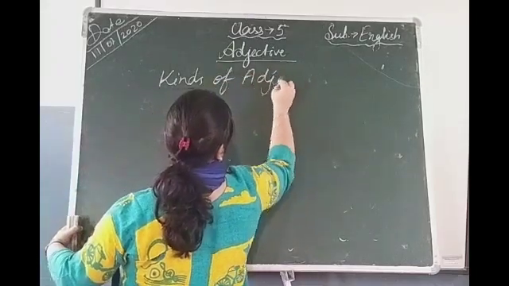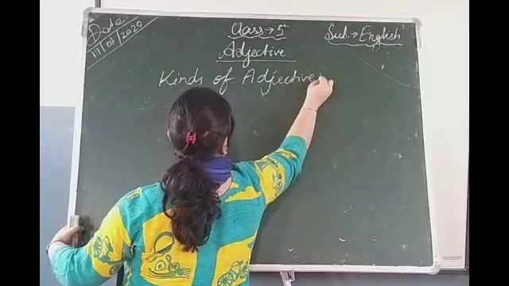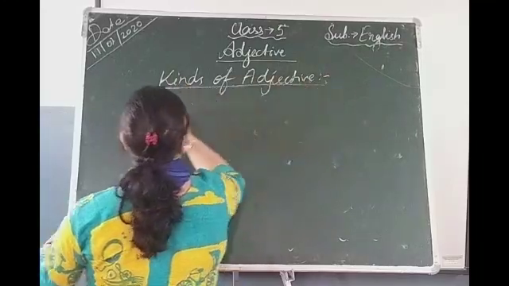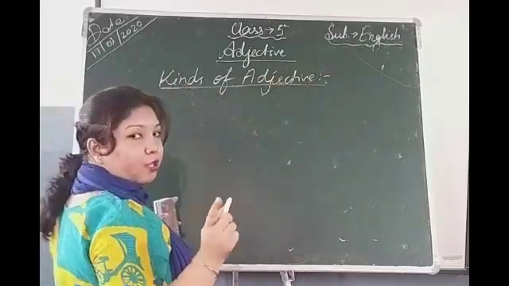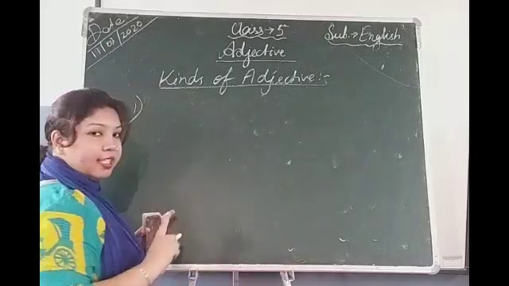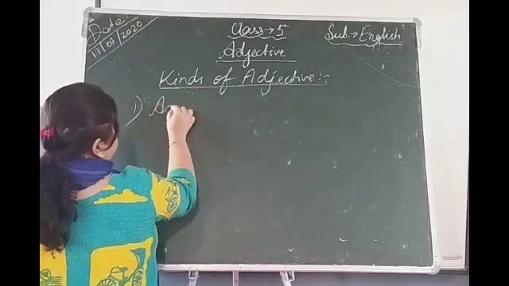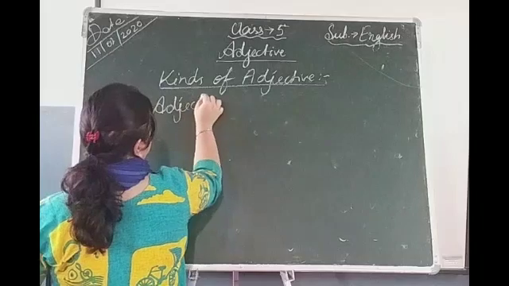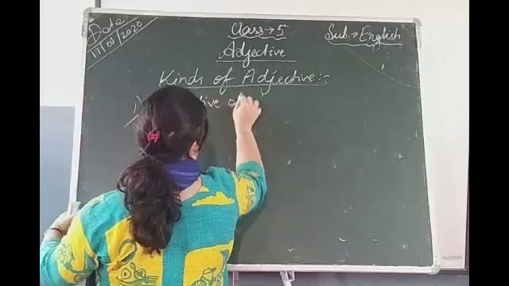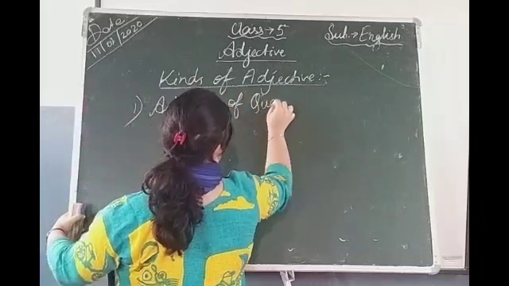Kinds of adjective. There are 6 kinds of adjective, I have told. Now in this class we will learn about adjective of quality.